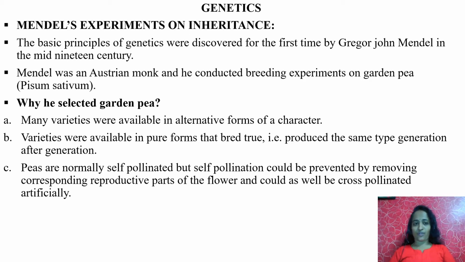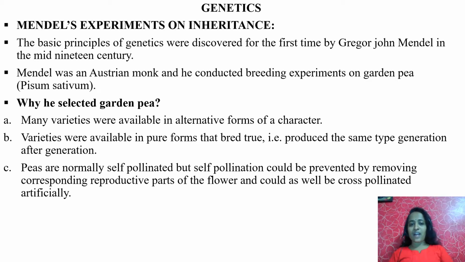Why is he called the father of genetics? Because he discovered the basic principles of genetics for the first time. Who discovered the basic principles of genetics? Johann Gregor Mendel. In the mid-19th century, Mendel, an Austrian monk, conducted breeding experiments on garden pea, that is Pisum sativum. Why did he select garden pea? Because garden pea has many varieties.